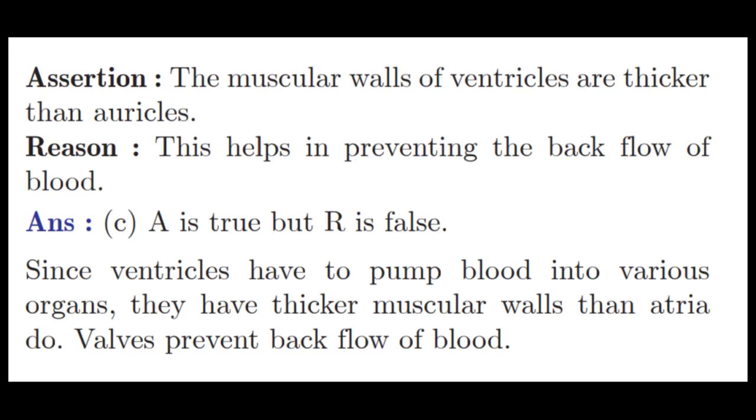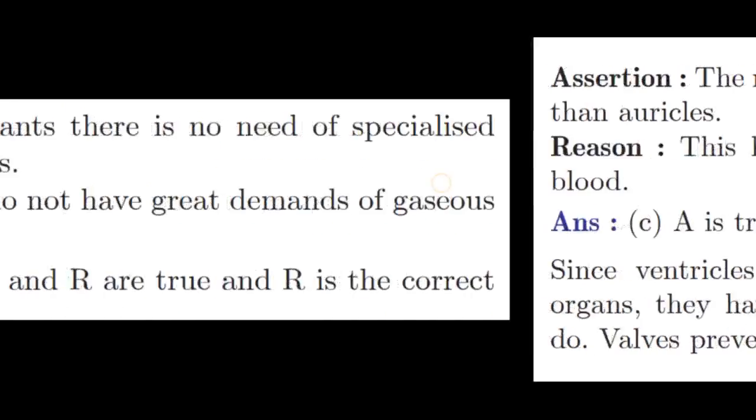Since ventricles have to pump the blood into various organs, they have thicker muscular walls than atria do. Valves prevent backflow of blood. Valves are preventing the backflow of the blood, but here the ventricles become very thick for pumping the blood into the different organs. Moving to the next.